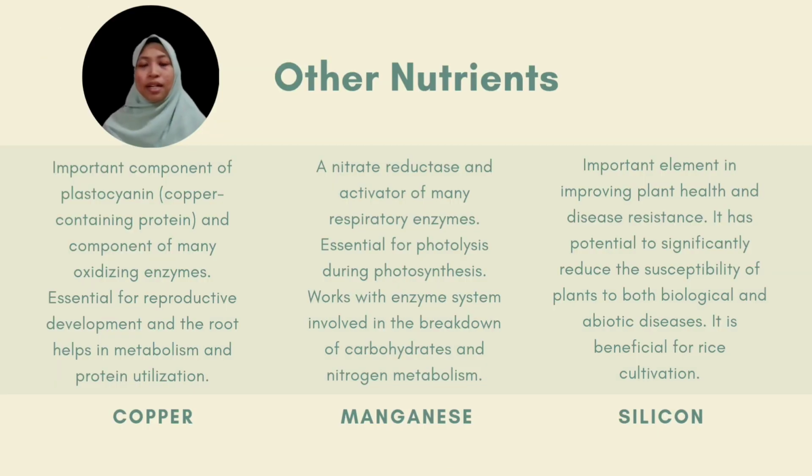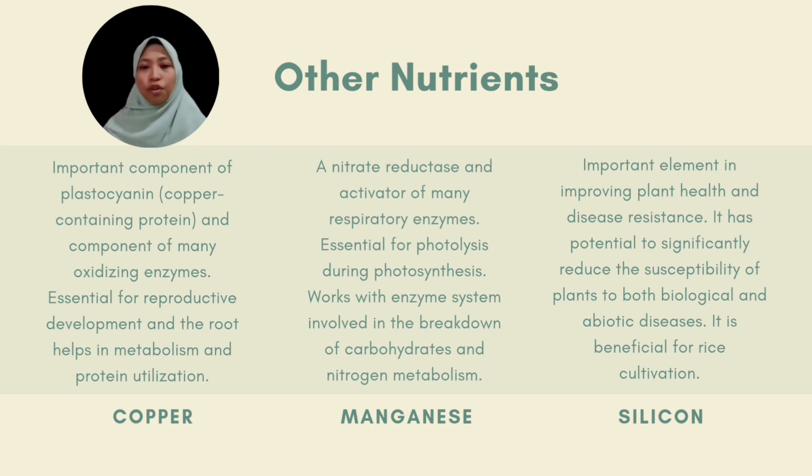Okay, next, copper. Copper is an important component of plastocyanin, which is a copper-containing protein, and also a component of many oxidizing enzymes. So copper is essential for reproductive development, and the root will help in metabolism and also protein utilization. Next is manganese. Manganese is a nitrate reductase and also an activator of many respiratory enzymes.